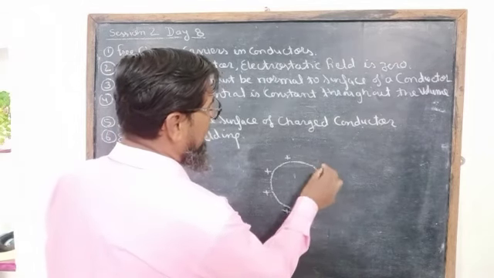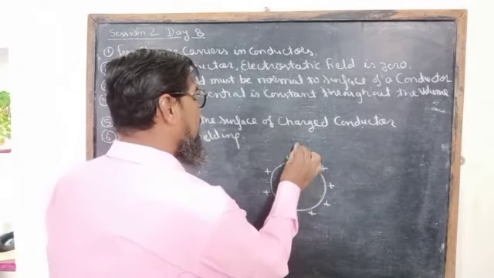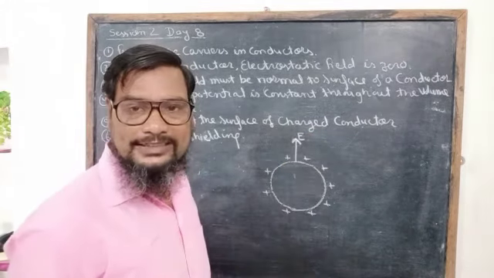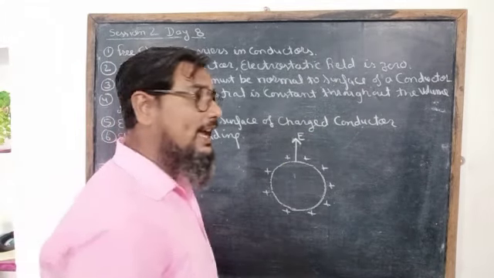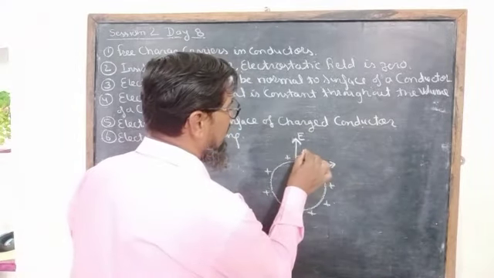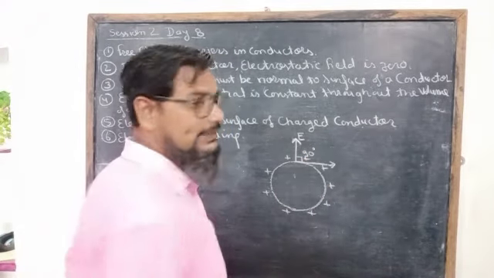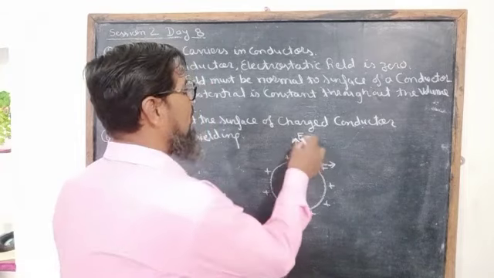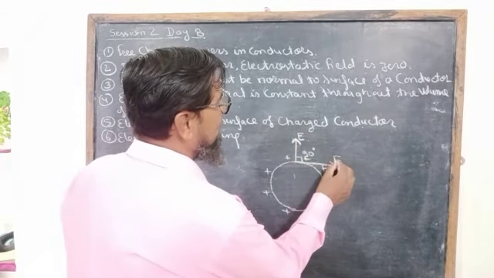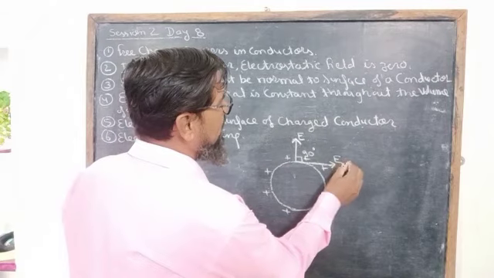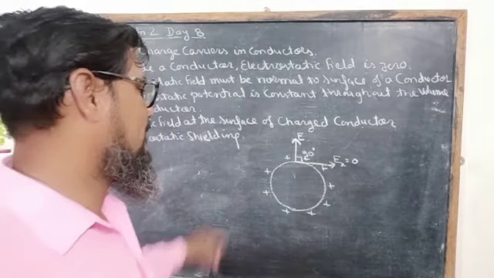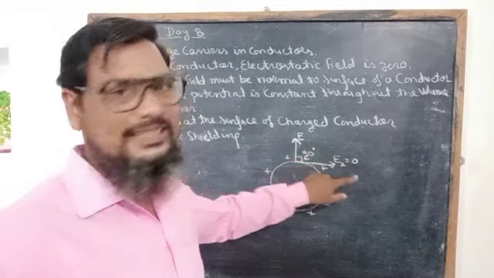If the electric field is normal to the surface of the conductor, then it has no component along the surface because the angle is 90 degrees. So the component of this electric field along the surface of the conductor is equal to zero.